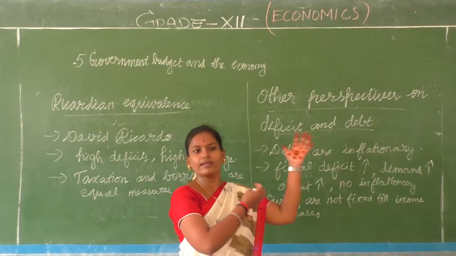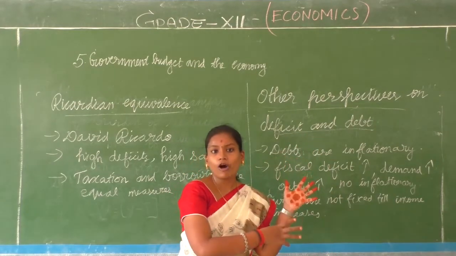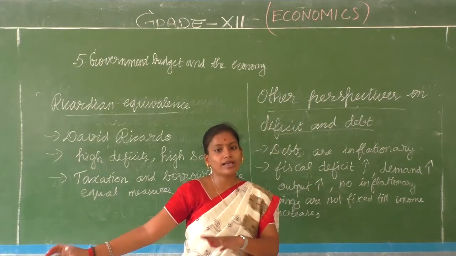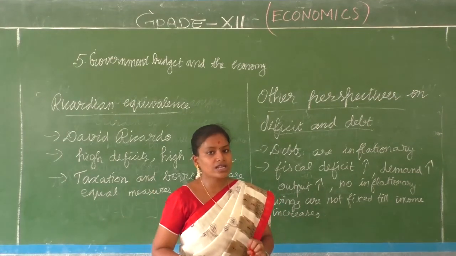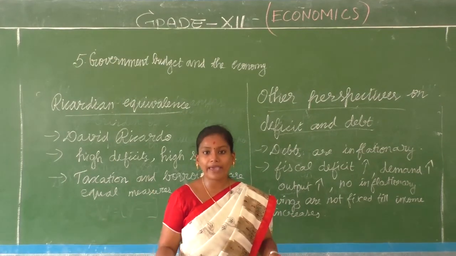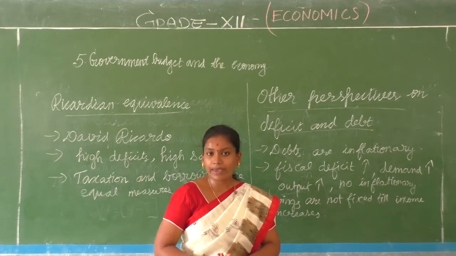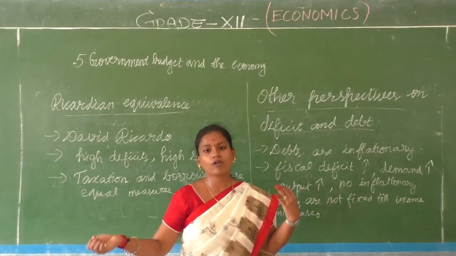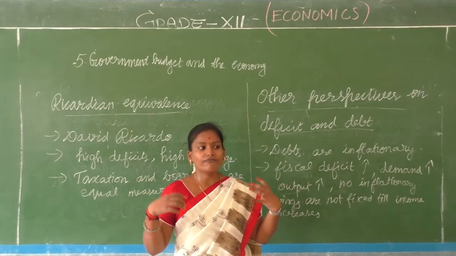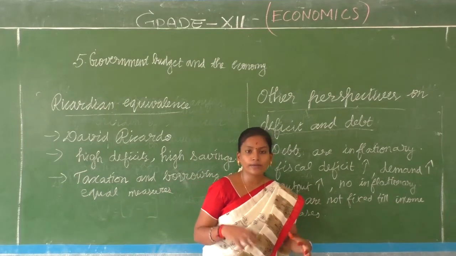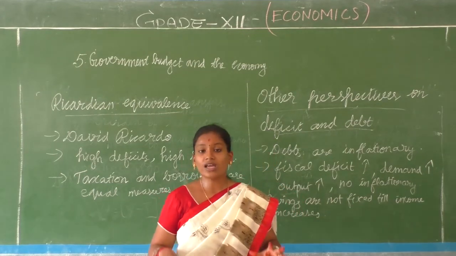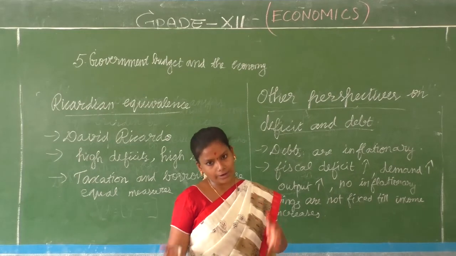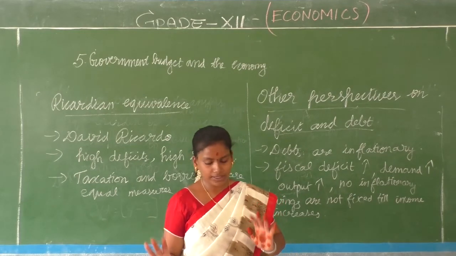The government can say that we borrowed to give you this particular benefit. So the future generation will not have a problem repaying this debt through taxes, because they are also going to enjoy the benefit of that growth in the economy. Right?